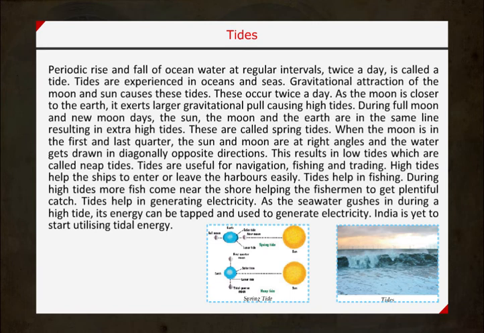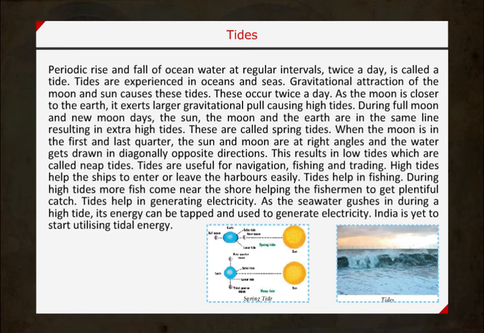During full moon and new moon days, the sun, the moon, and the earth are in the same line, resulting in extra high tides. These are called spring tides. When the moon is in the first and last quarter, the sun and moon are at right angles, and the water gets drawn in diagonally opposite directions. This results in low tides, which are called neap tides.